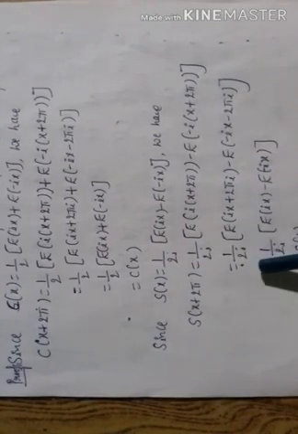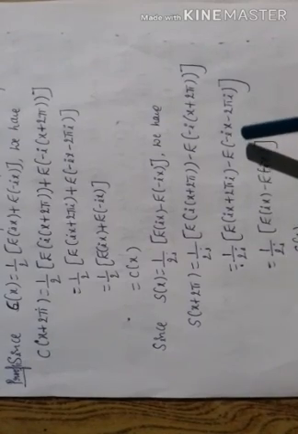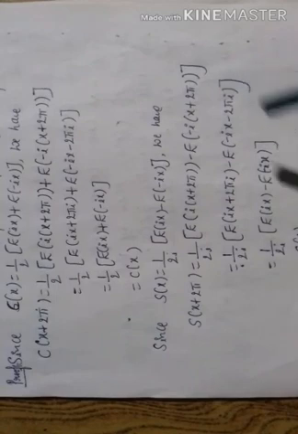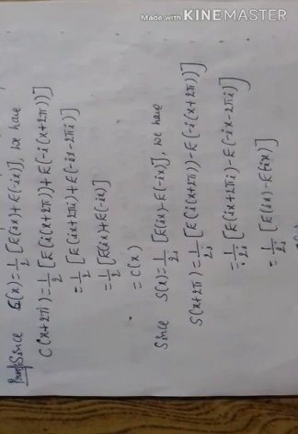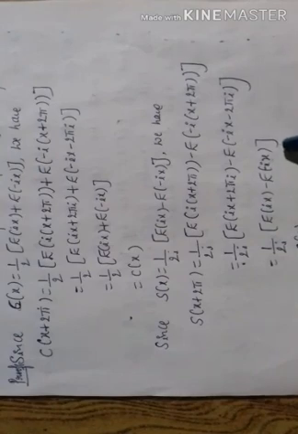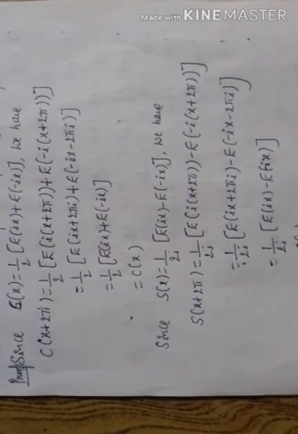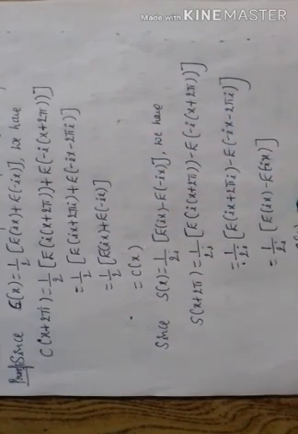Since s of x is equal to 1 by 2i into e of ix minus e of minus ix, we replace x by x plus 2 pi and simplify. We get this is equal to 1 by 2i into e of ix plus 2 pi i minus e of minus ix minus 2 pi i. Already we know that e is a periodic function with period 2 pi i. So this is equal to 1 by 2i into e of ix minus e of minus ix. This is s of x. So c and s are periodic functions with period 2 pi.